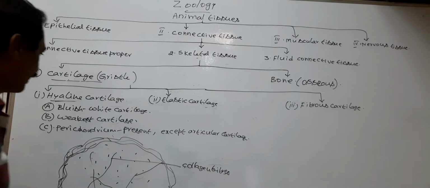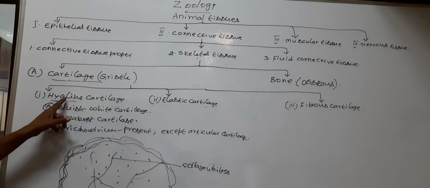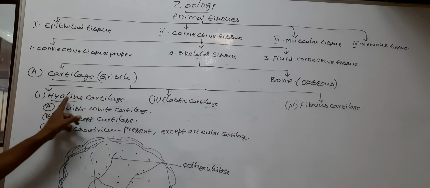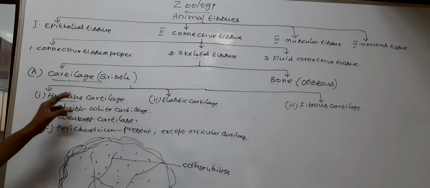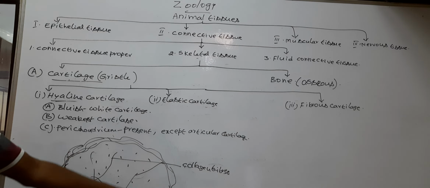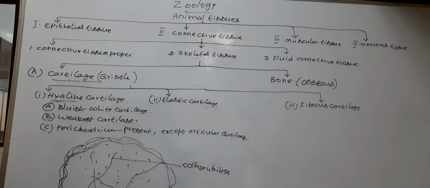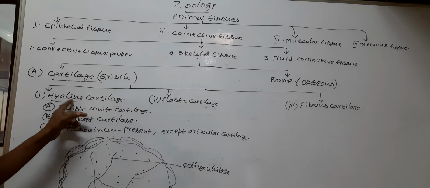The articular cartilage is hyaline cartilage, but it does not possess perichondrium. The remaining hyaline cartilage is surrounded by perichondrium.